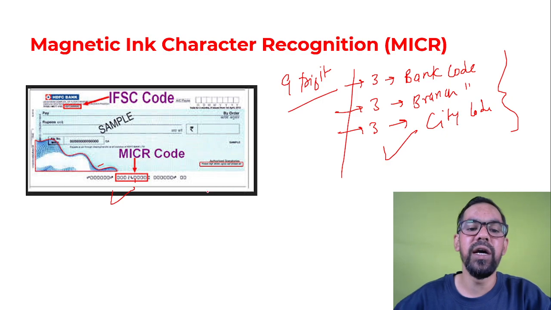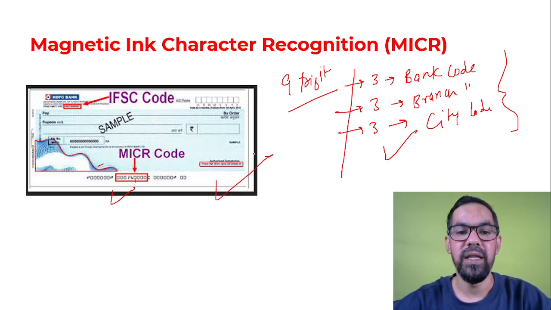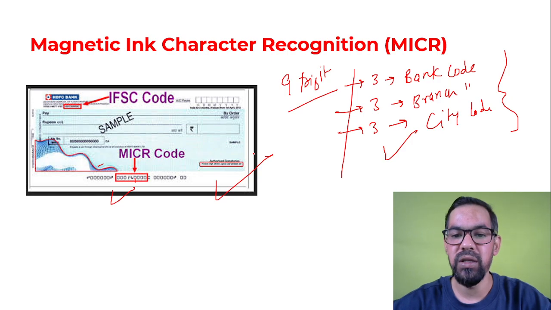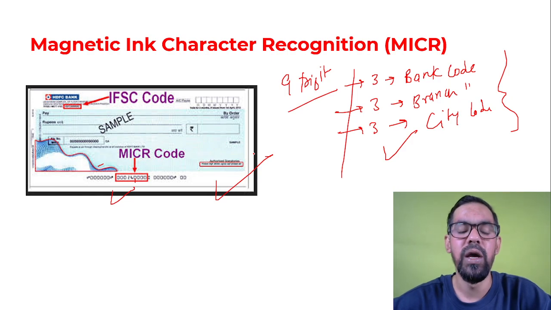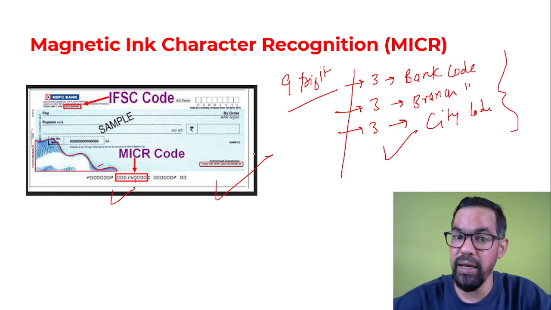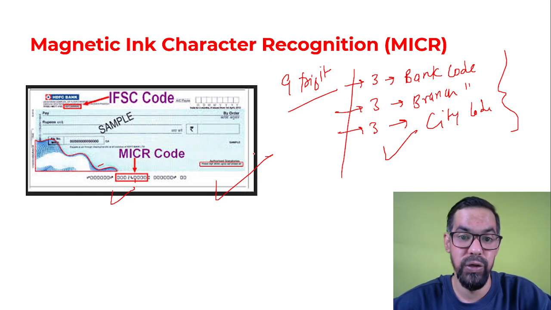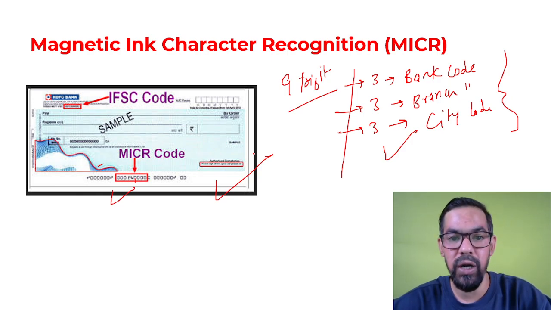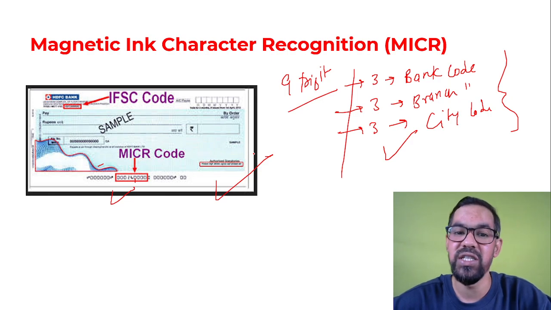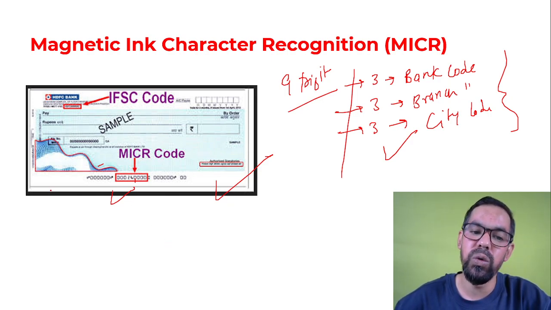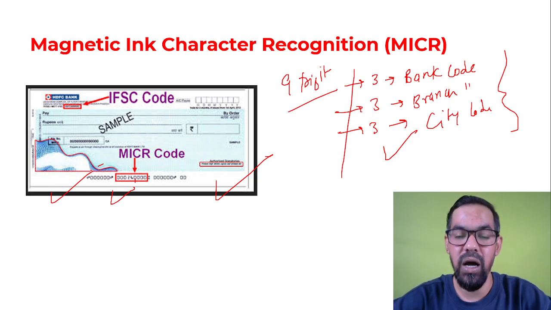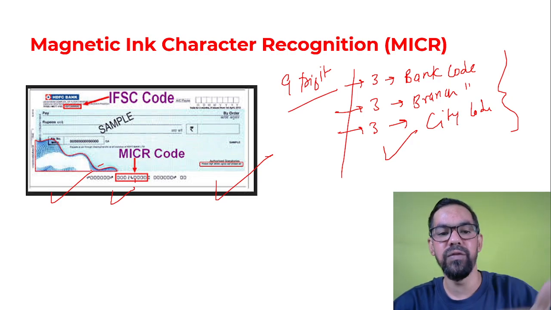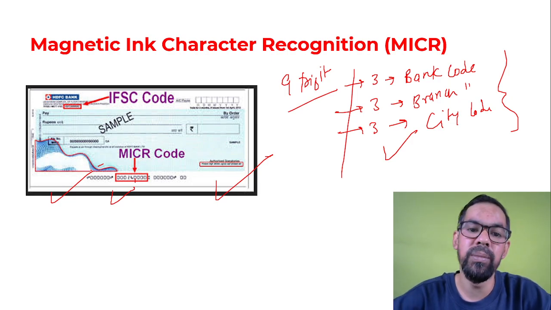Whenever any check goes for clearing, the scanner machine uses this MICR code for record keeping about that particular check. Banks have to maintain banking transaction records for at least 5 years. So whatever transaction you do in your account, the bank maintains that record for 5 years. If you want to recheck a transaction, with the help of MICR the bank will access that record, and even during the clearing process we maintain records on the basis of MICR.